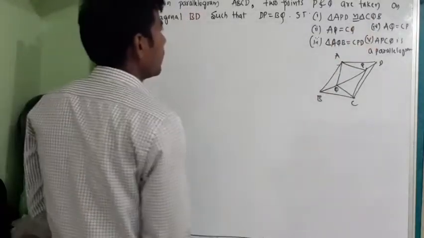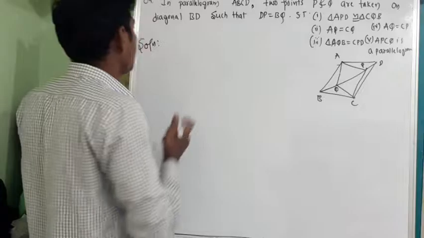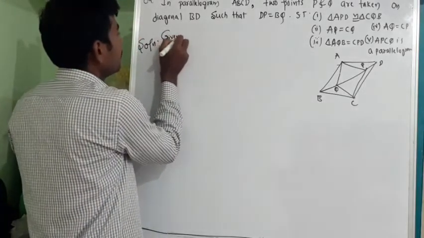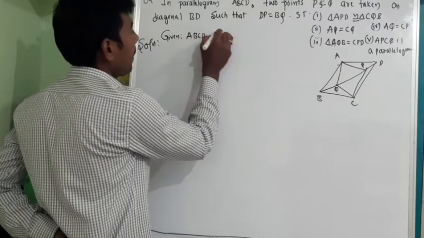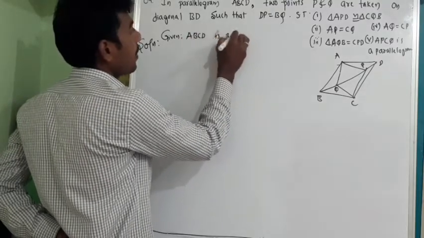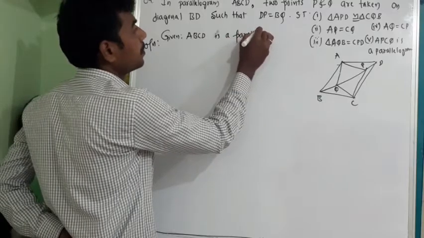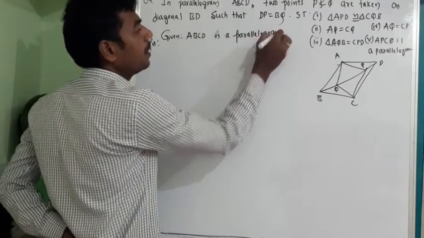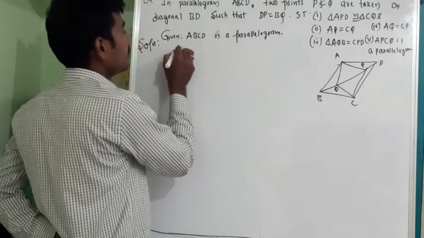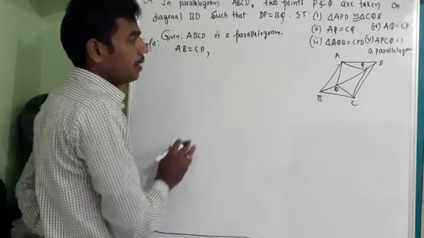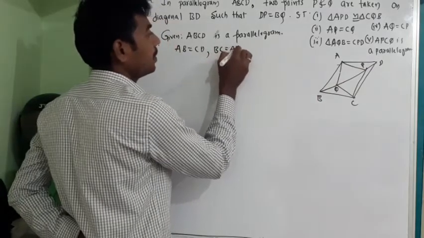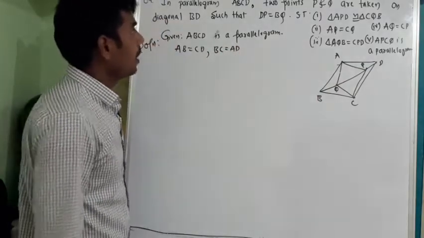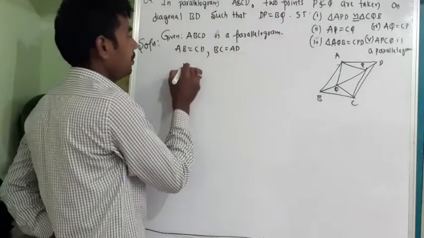First, before that, we'll write down what is given to us. Given: ABCD is a parallelogram. Through this, what can I write? AB is equal to CD, and BC is equal to AD. Next, it is given that DP is equal to BQ.